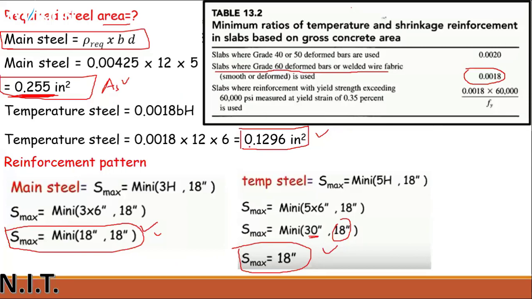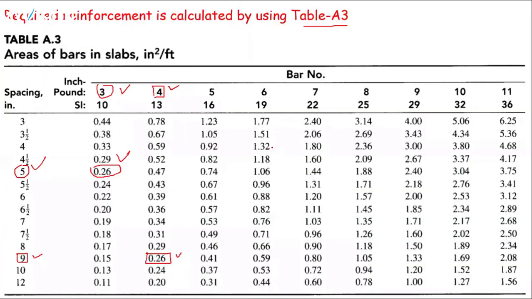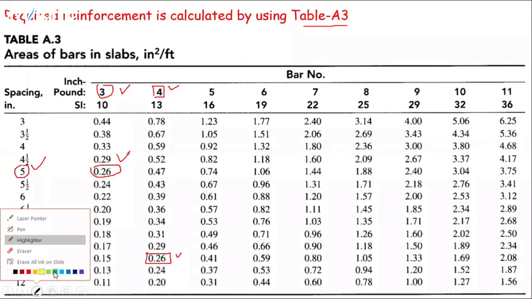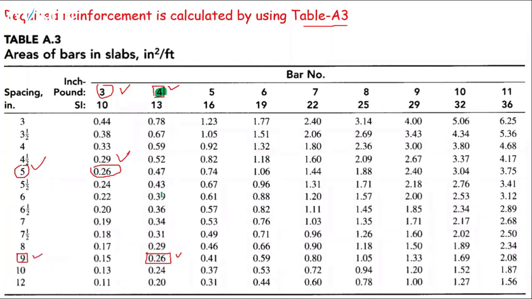Now, the next step, try to find 0.1296. Try to find this value in this table. 0.1296. For temperature steel, this is your main steel. For main steel, I have provided these values. I have selected this and this. Clear, the green part, this is my main steel. And now for temperature steel, you need to use this value,